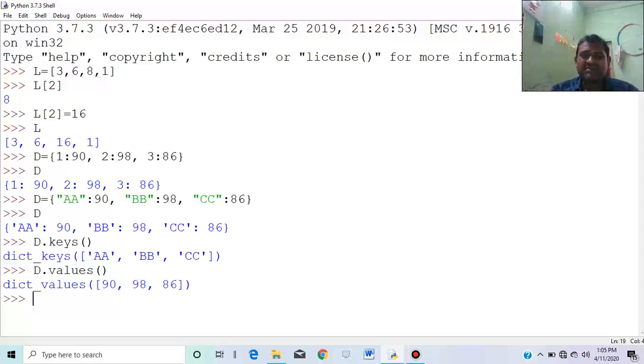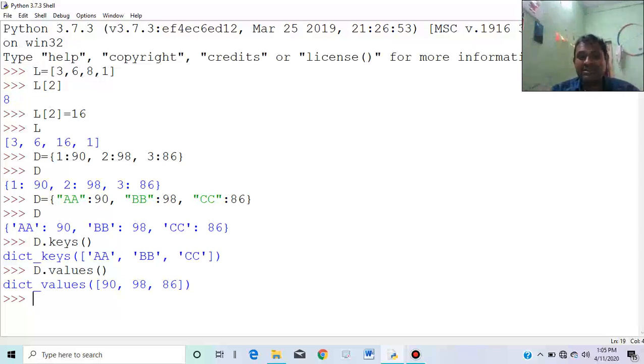As I have explained, this is unordered, no doubt. Number 2, this is not a sequence. This is also very clear. If it were a sequence, the keys would be predefined like in a list, that is 0, 1, 2, 3, and so on. But there is no such thing. Hence, it is not a sequence.